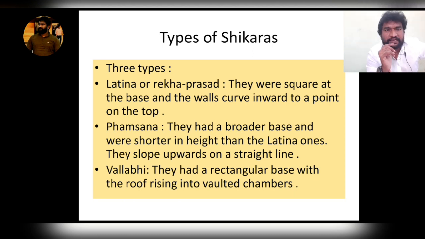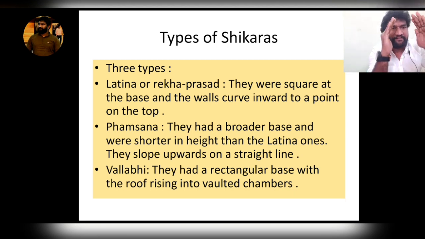Next, types of shikaras. You know the shikaras I mentioned in the third stage; shikaras emerged in the Gupta period. There are three types of shikaras: Rekha Prasada or Latina, Phamsana and Vallabhi. Latina or Rekha Prasada were square at the base, and the walls curved inward to a point at the top.